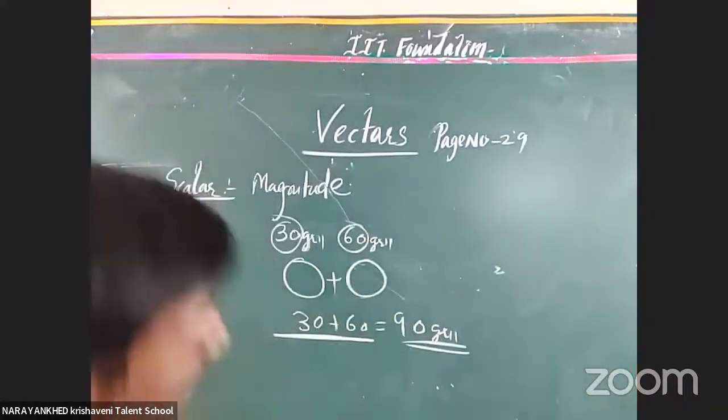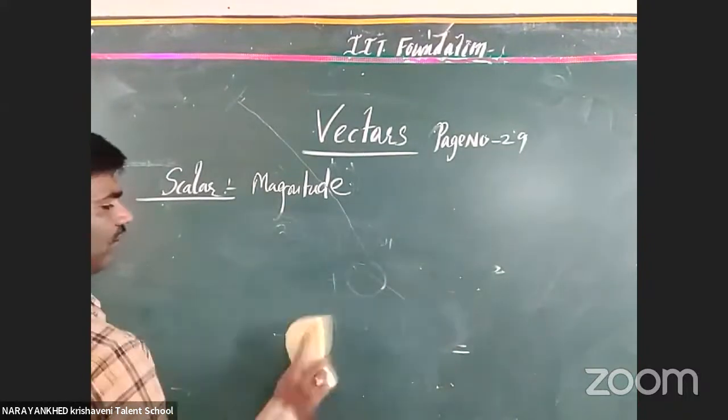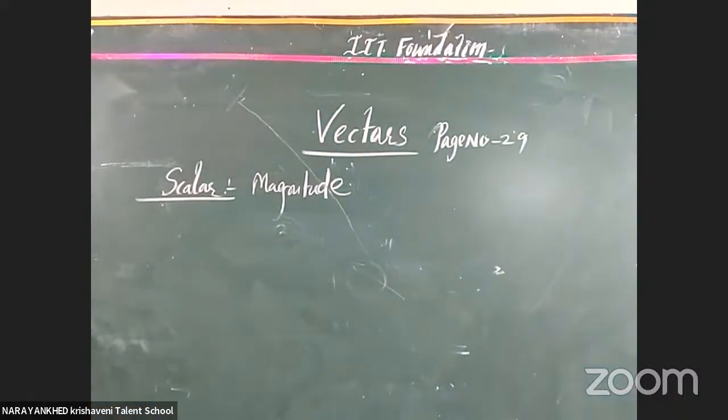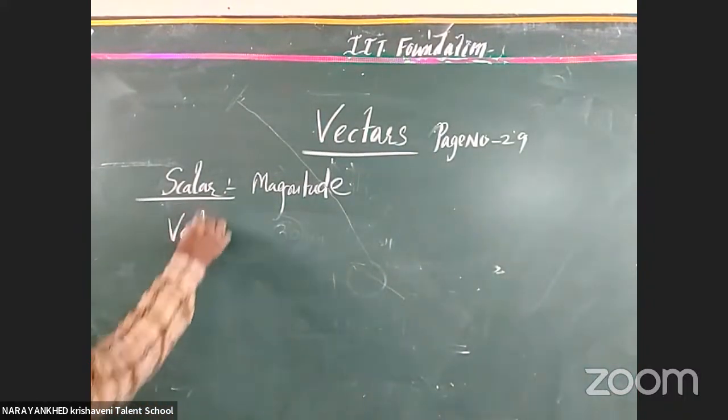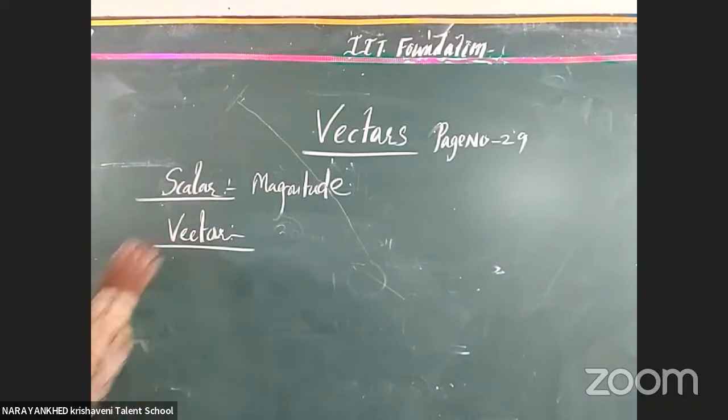Next, coming to vectors, vector quantities. Which one is called a vector here?